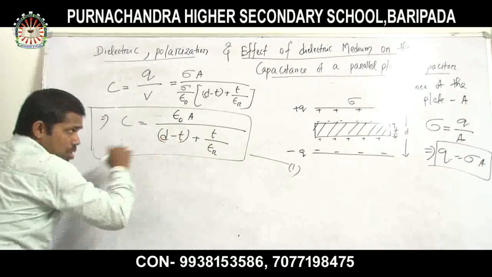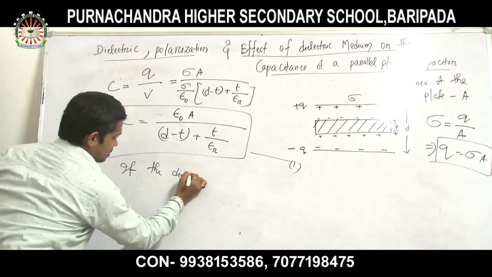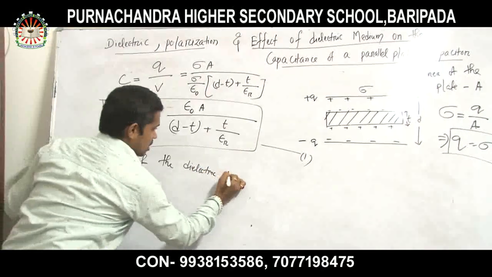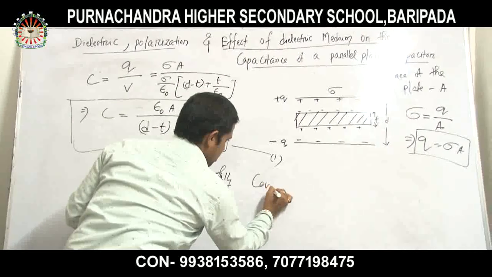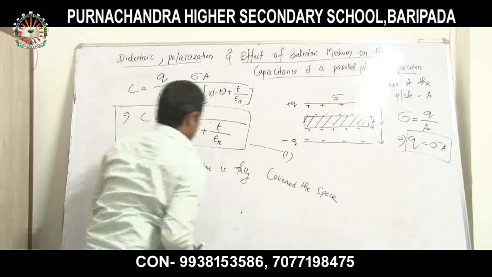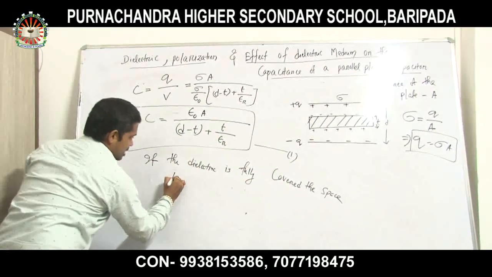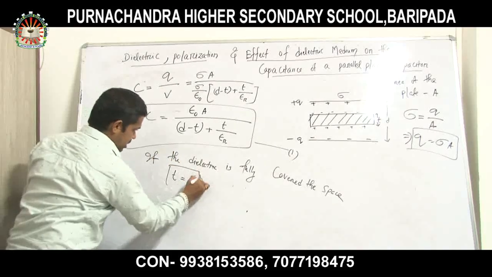If it is fully covered, then what is my T? T is nothing but D, because T and D both are the same.